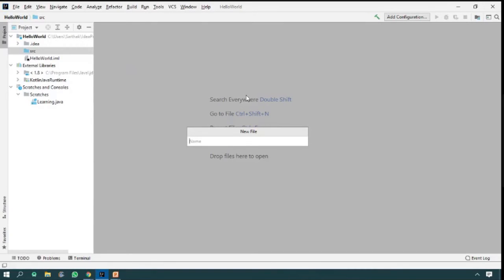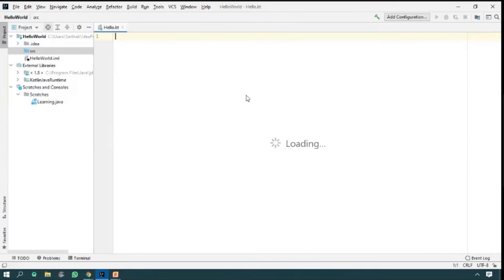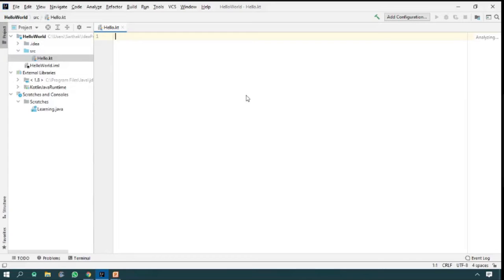And type hello.kt and press the enter key. So it is displayed like this, and your SRC folder is now filled with hello.kt. I hope you are following my steps.